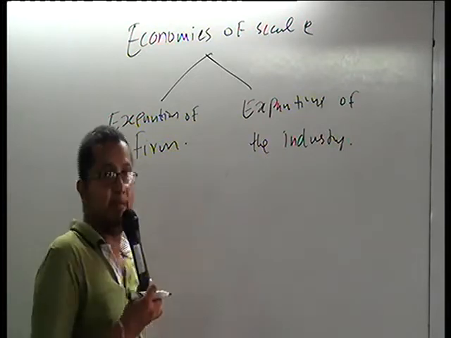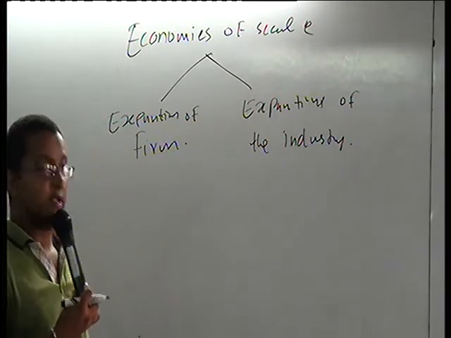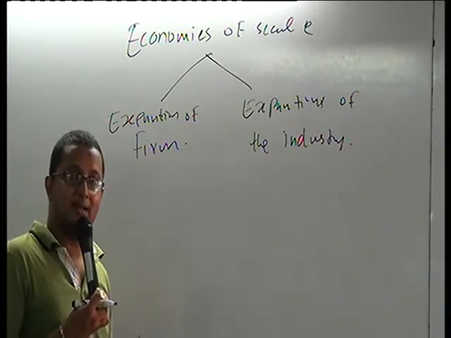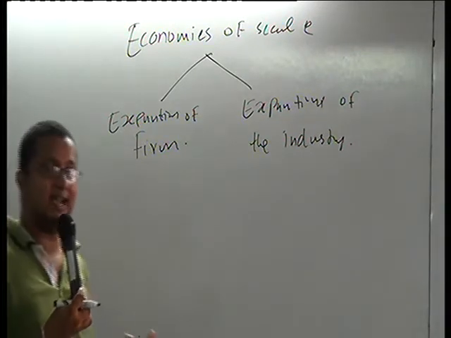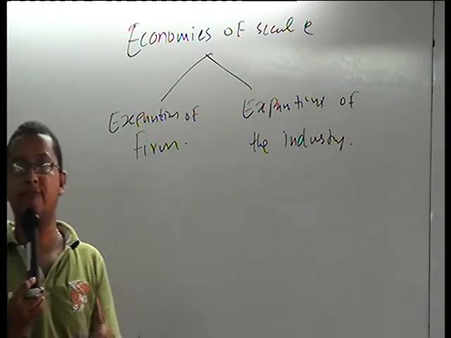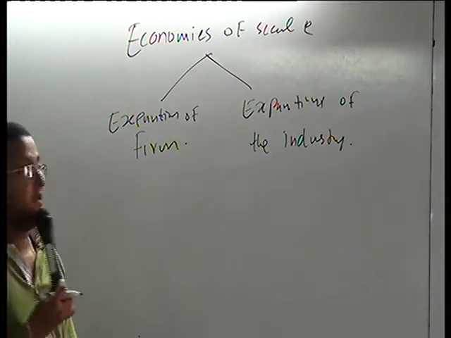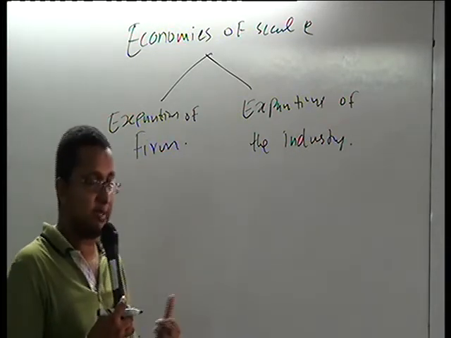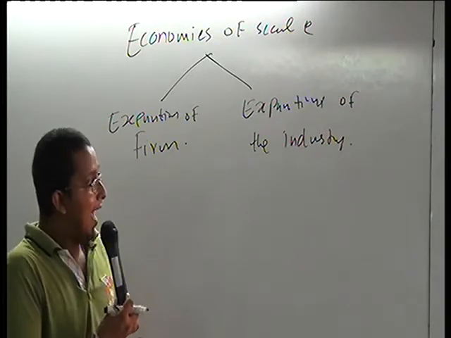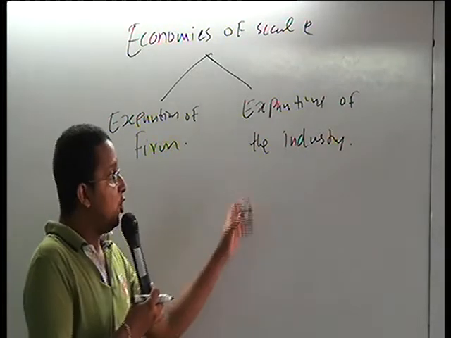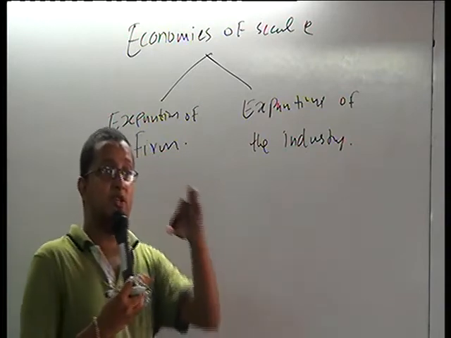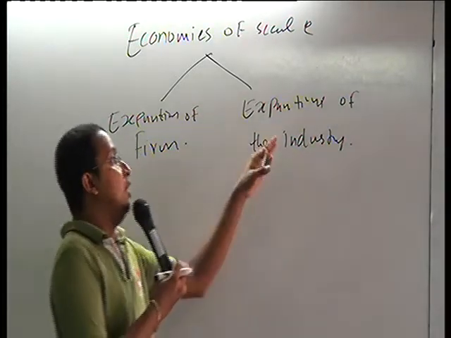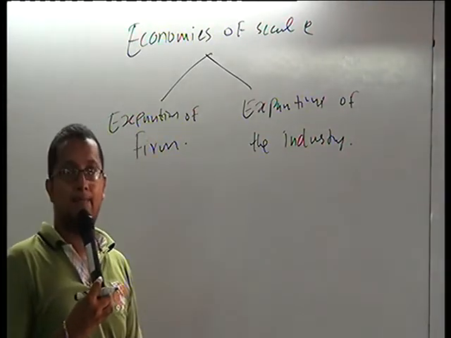Expansion of the industry means you have a 50-room hotel. Earlier, on a daily basis only 25 rooms were occupied. Now the tourism industry has boomed. Assume the tourism industry has boomed. As a result, what happened? You will have more businesses because a large number of tourists will come to Sri Lanka.